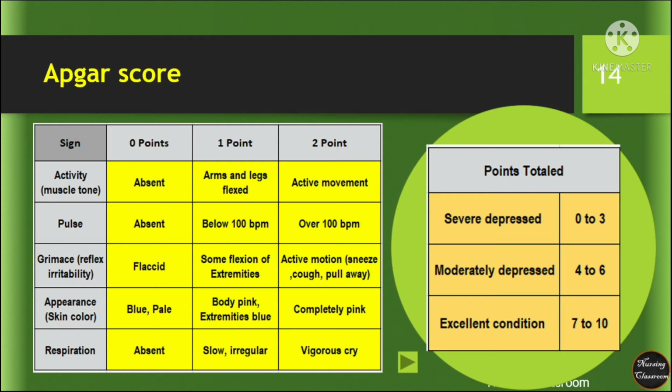After completion of the assessment, total all the scores. How to interpret the score is shown here. 0 to 3, severe depression that needs immediate attention. 4 to 6, moderate depression, probably we can wait for the 5th minute assessment. 7 to 10, the baby is in excellent condition.